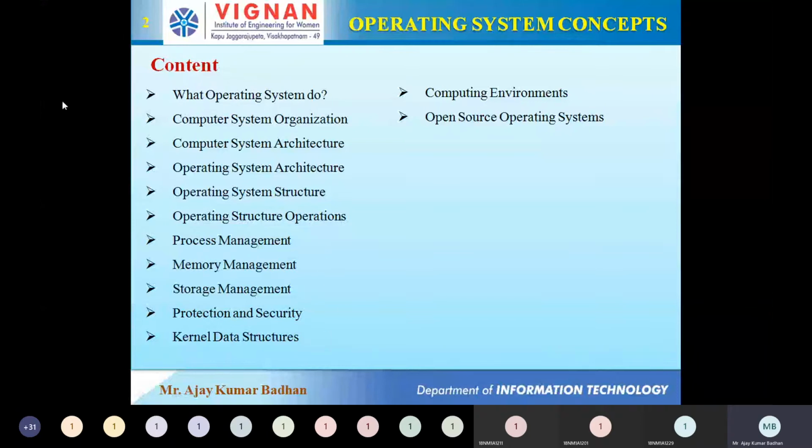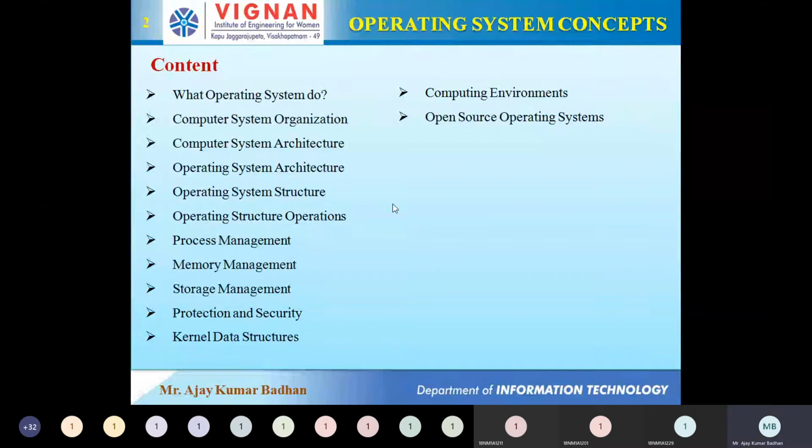Then kernel data structures and open source operating systems. Open source operating systems are something like the Android operating system. We will just have a glance at that, and in the last unit we'll discuss open source operating systems in more detail, for example Linux, Ubuntu, and Android. Mostly we will be focusing on Linux and Android, since these two have been provided for you in this subject.